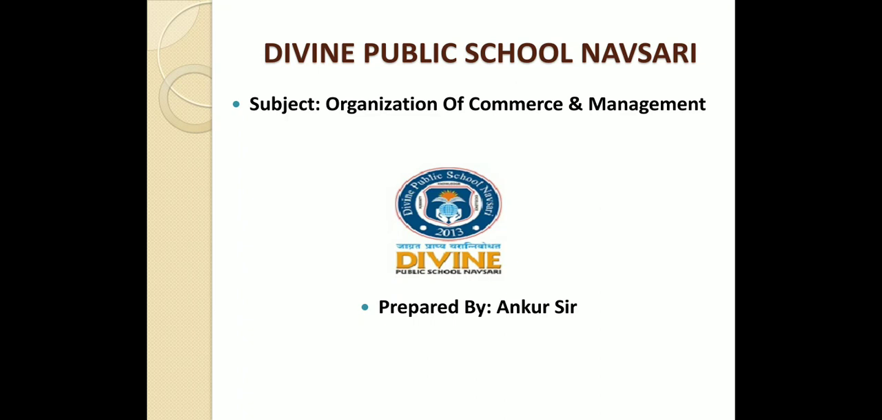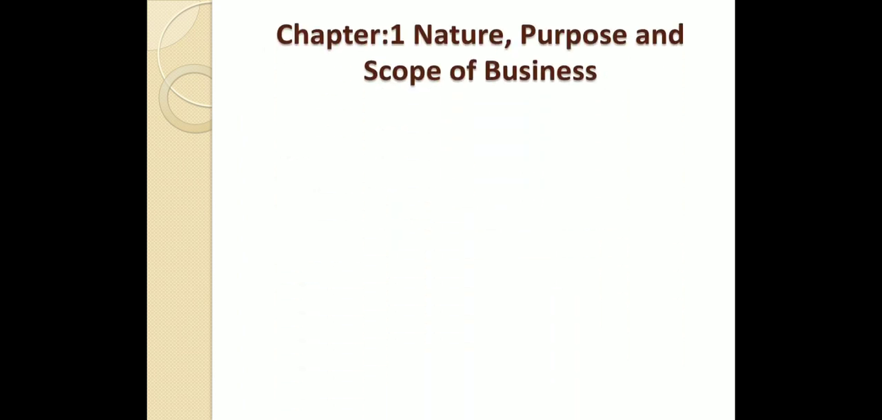Hello students. In the previous lecture of OCM, we have completed the various objectives of business, that is, economic and social objectives, right? Now the next topic is the various types of business risk. What is business risk?